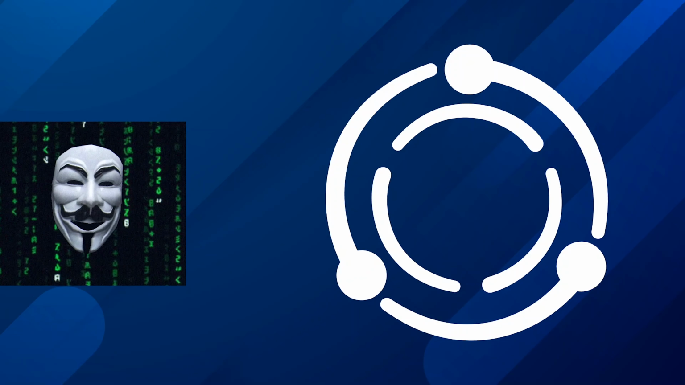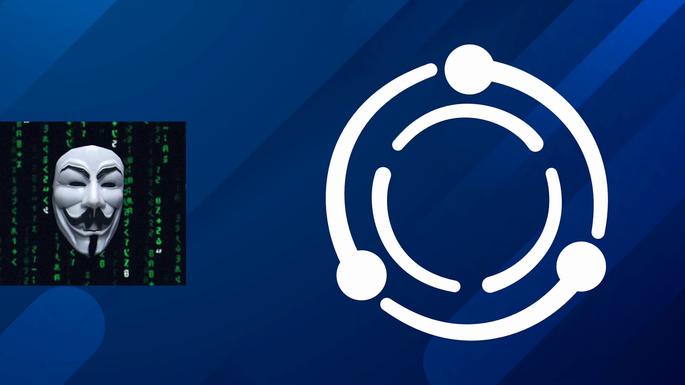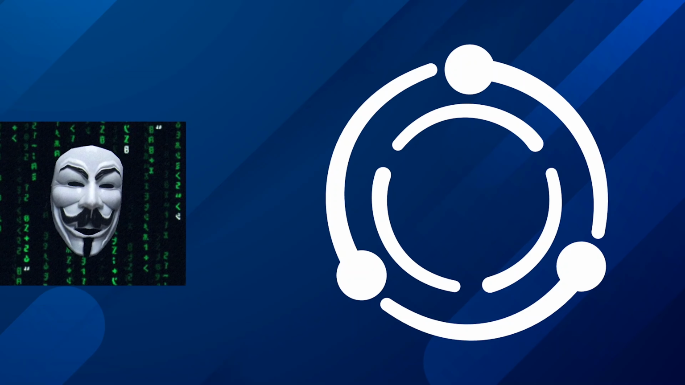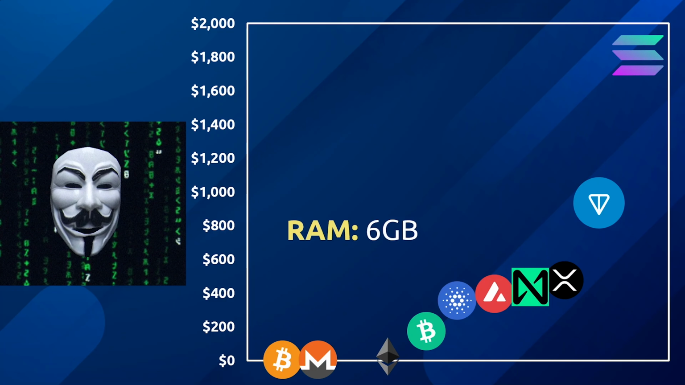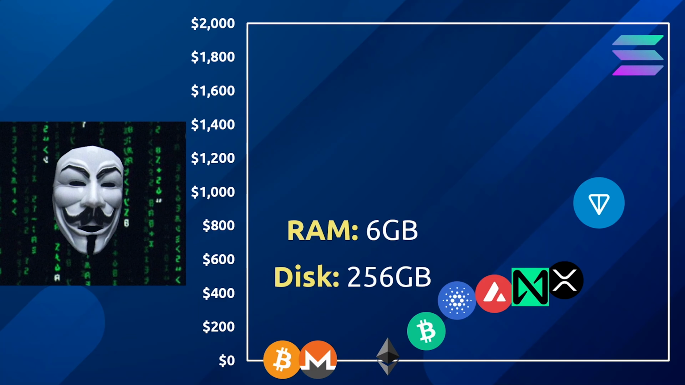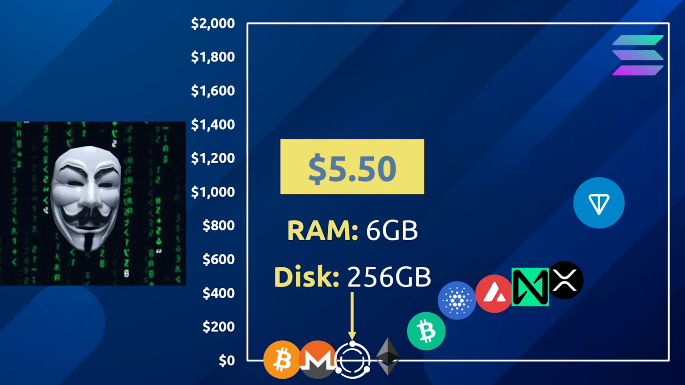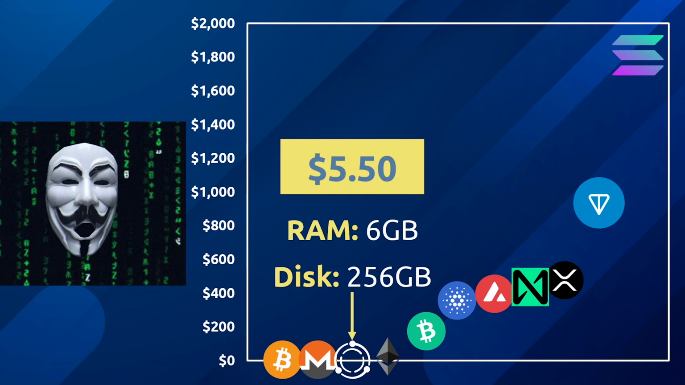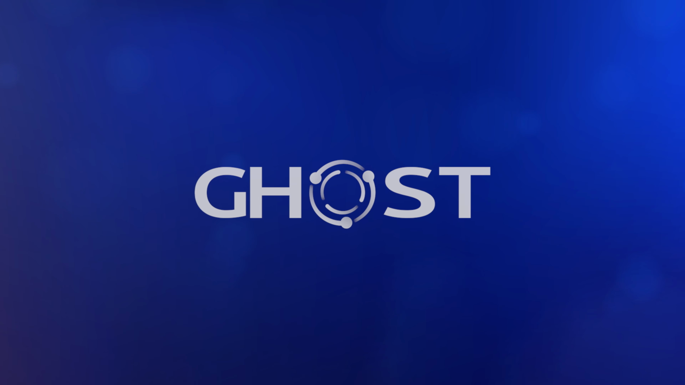The next question is, how does Ghost's requirements compare to the Web3 and Web 2.5 competition? Quite favorably. With low recommended requirements of just 6 gigs of RAM and the disk size of 256 gigs, the Ghost node can be run for just around $6 per month via a VPS. Of course, hardware nodes are always more preferred. In Ghost we trust.